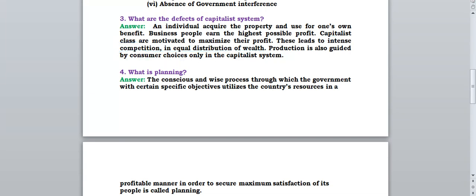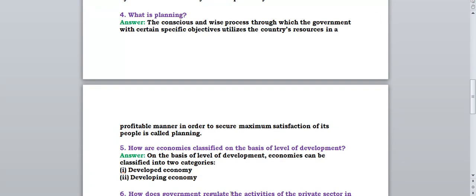Now we'll discuss the fourth question. What is planning? For studying also, for completing your chapters, completing your syllabus, you have to do some planning, right? So now what is planning in economics?